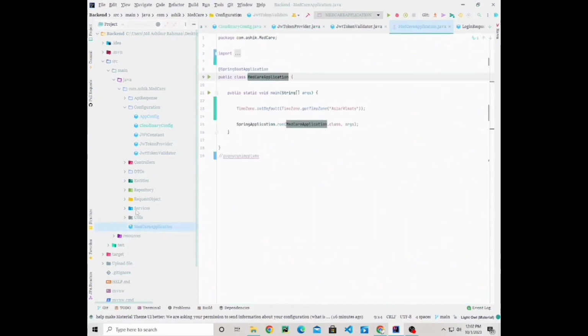And after all, our main class of our backend is this, and we can run this application by running this main method.